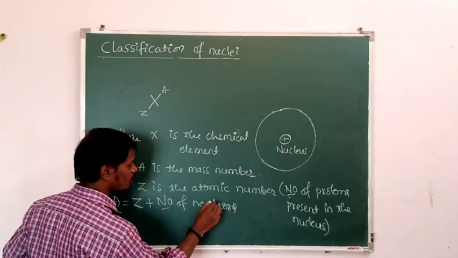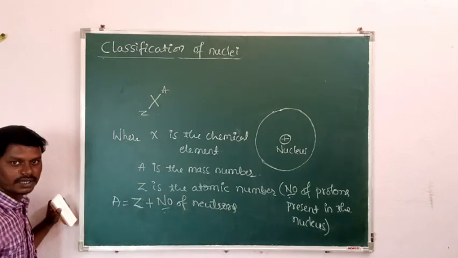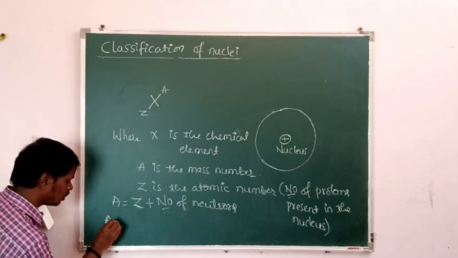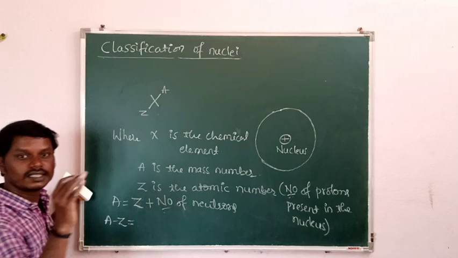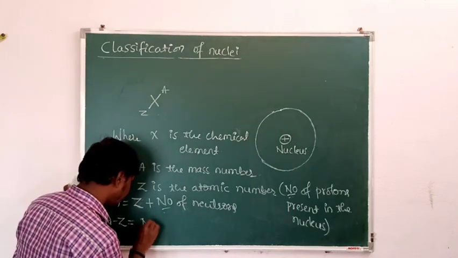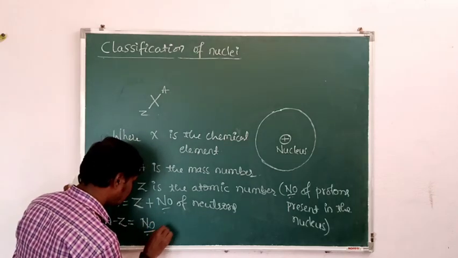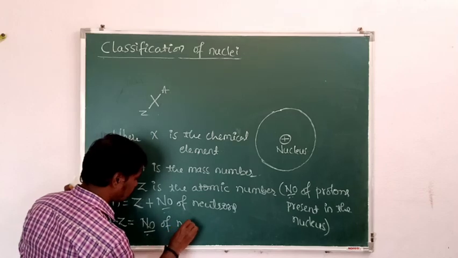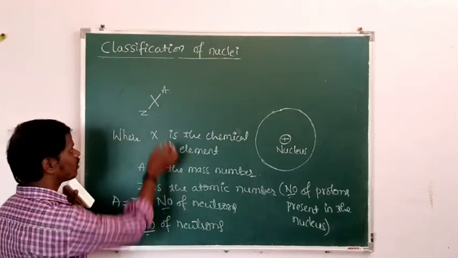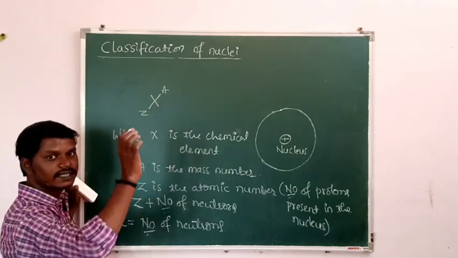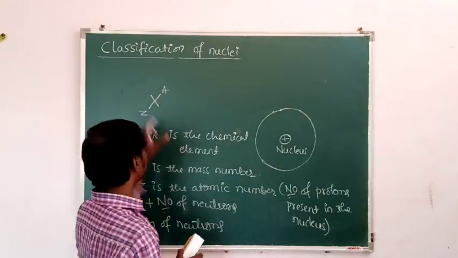Taking the atomic number to the left-hand side, A minus Z gives the number of neutrons present in the given nucleus. This is the representation of a nucleus.